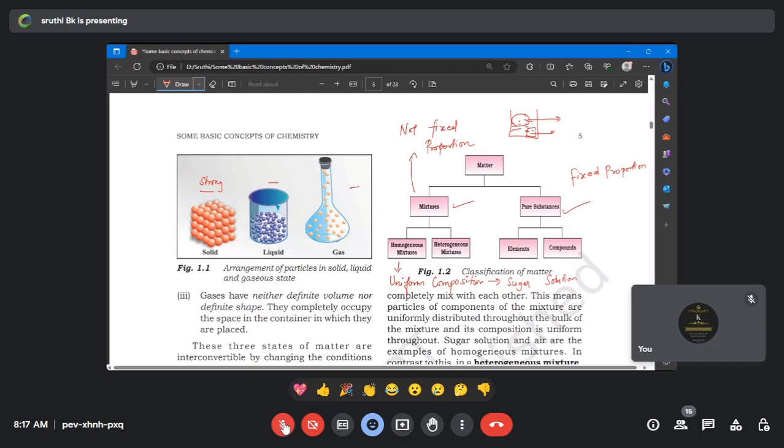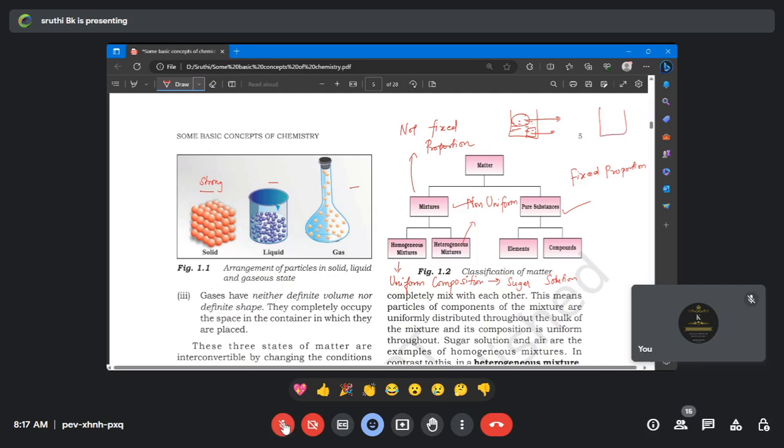Let's come to heterogeneous. Yeah, so just opposite. So non uniform சொல்லலாம். என்ன எக்ஸாம்பிள் கொடுக்கலாம்? I want everyone to say soil with water. Very good. Oil with water. Very good. Soil with water, oil with water.